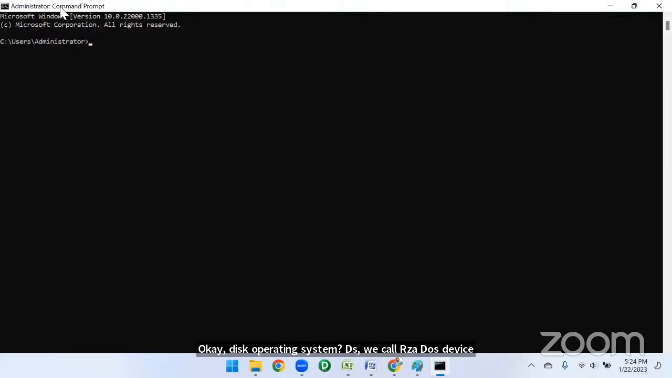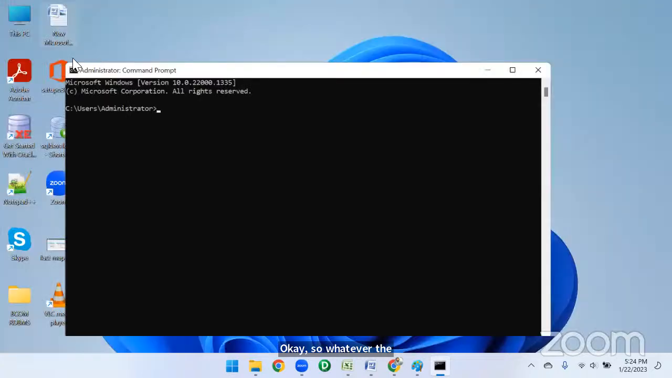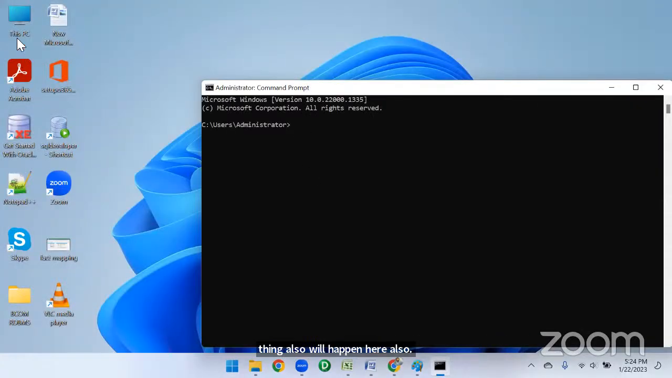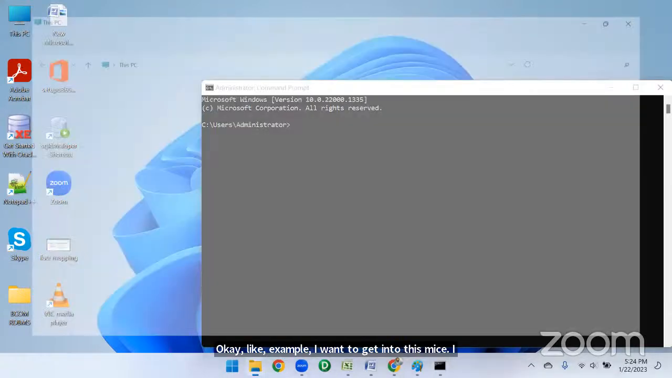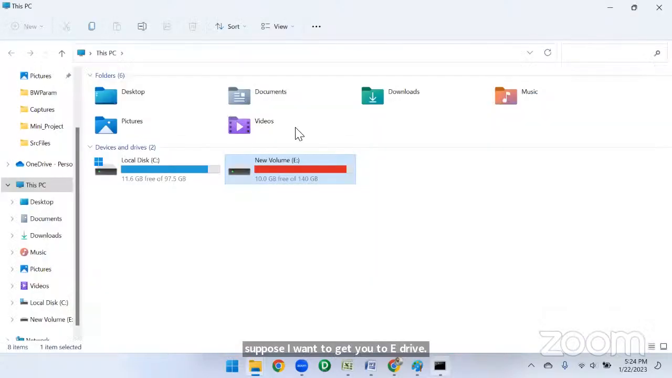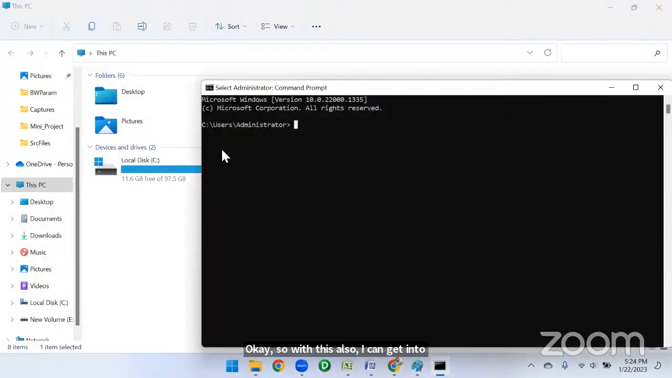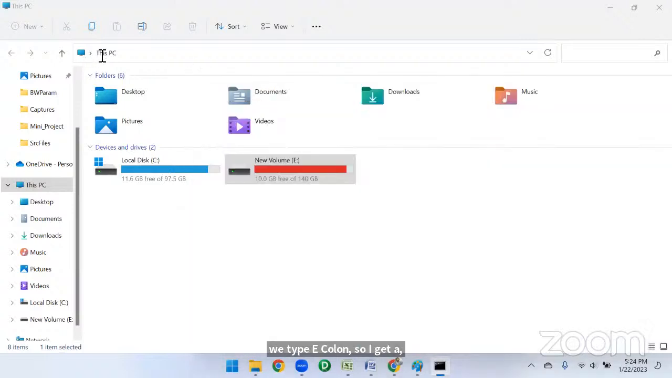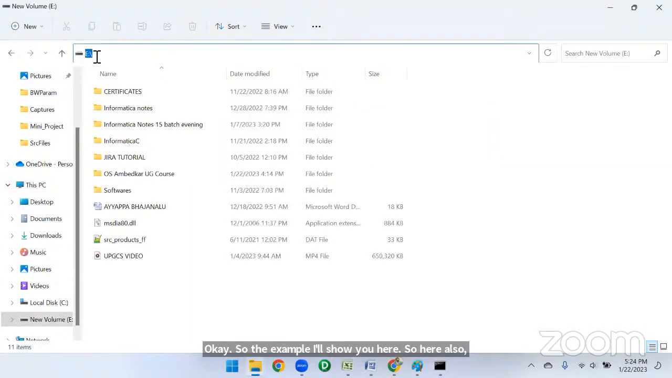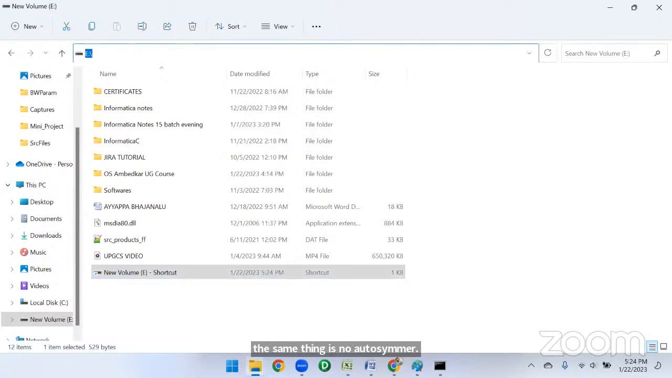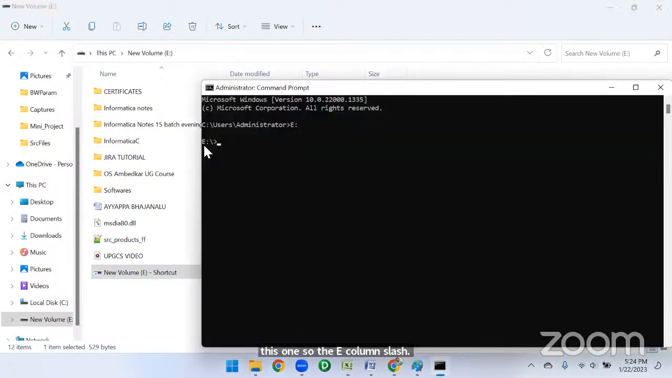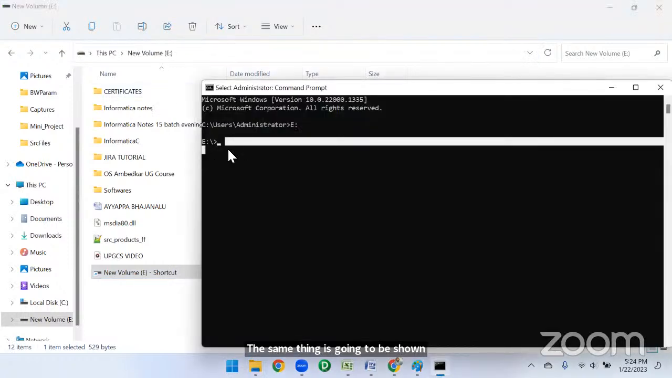Okay, so whatever we are doing here, the same thing will happen here also. Like for example, suppose I want to get into E drive. So with this also I can get into E drive. So when we type E colon, I came into E drive. Okay, suppose for example I'll show you here. So here also the same thing, the address is the same, no, E colon slash, right? I have highlighted here, see this one. So this E colon slash, the same thing is shown here, right? So we are in this drive now. I am in this folder only.